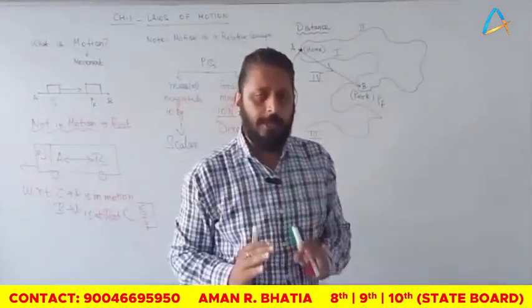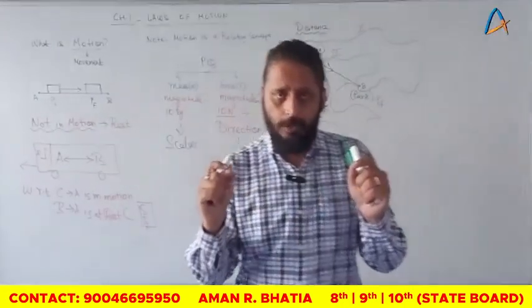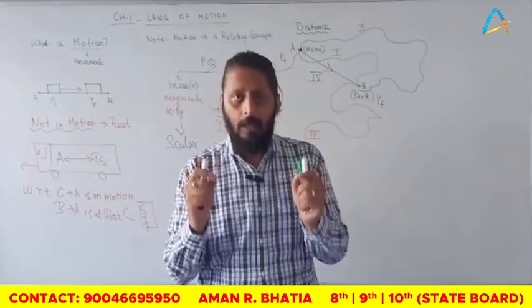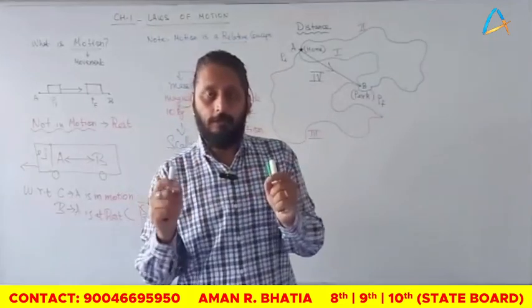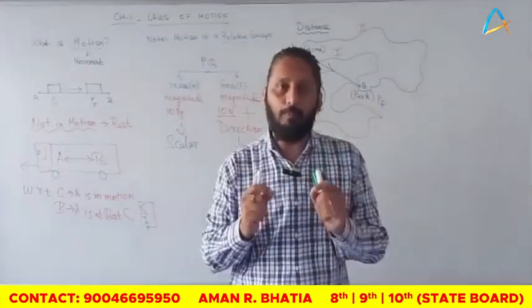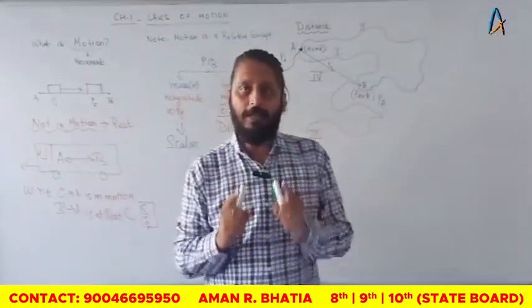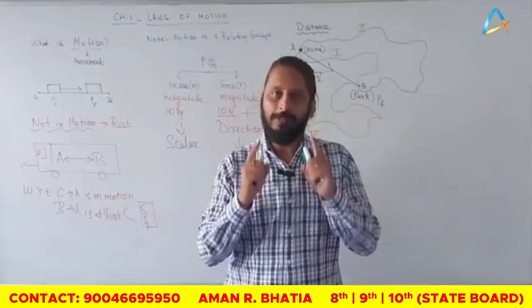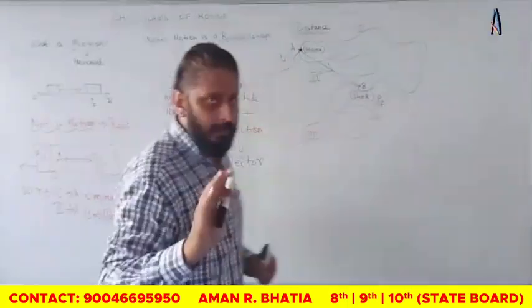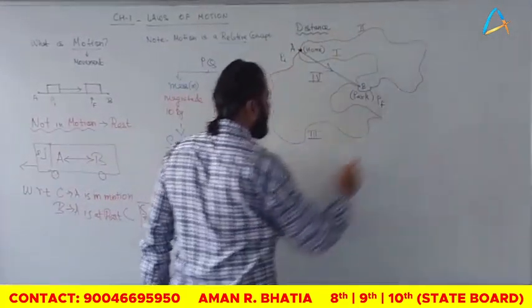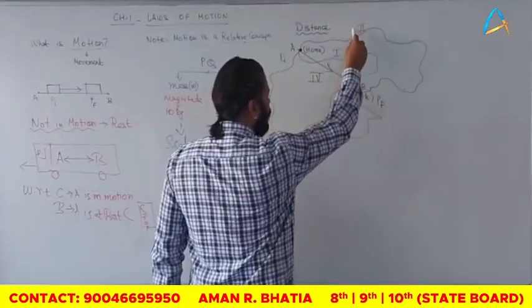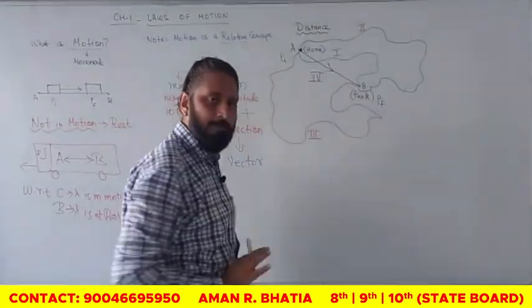But the fact is that if I take 2 points, initial and final, the shortest route from the initial to the final point, my dear students, will always be in the form of a straight line. So here I am trying to make you understand the distance. What is the distance here? This is distance 1, 2, 3 and 4.